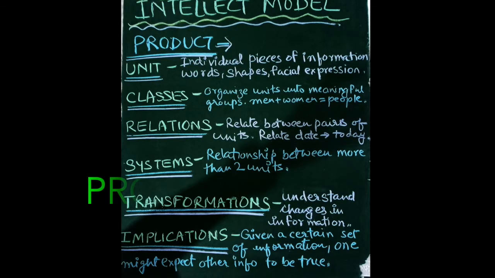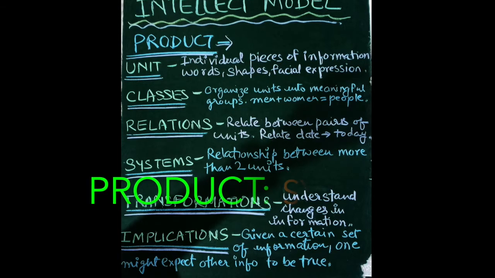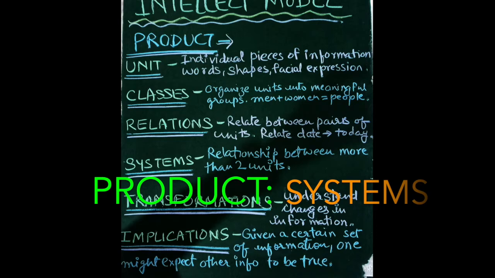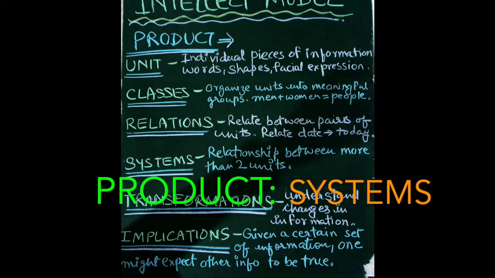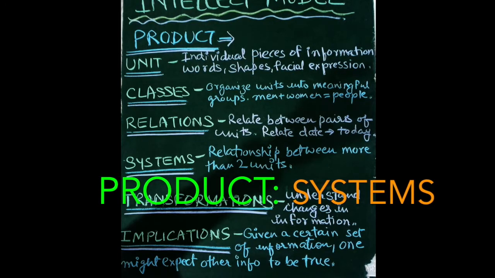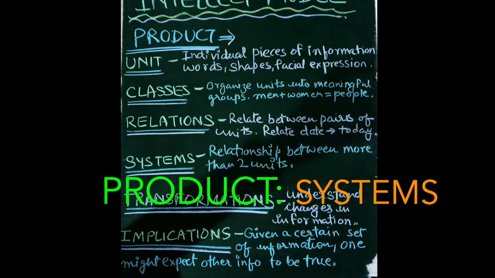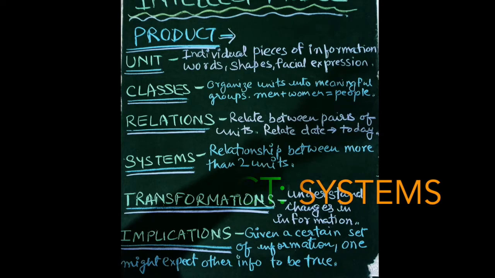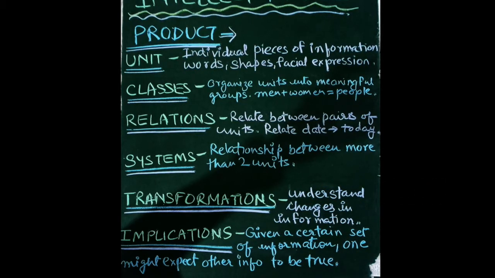After relations, the next factor that comes under product is systems. A system is somewhat similar to relations, but it is the relationship between more than two units. If we take the example of relation where we related date with today, we can relate date with today and interview. So what is the date today, and today some interview is going to happen.